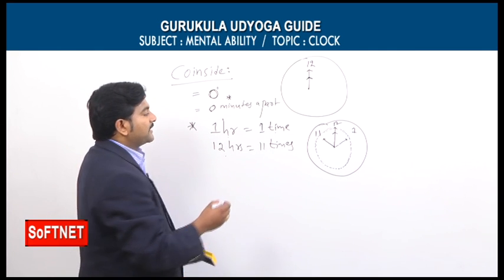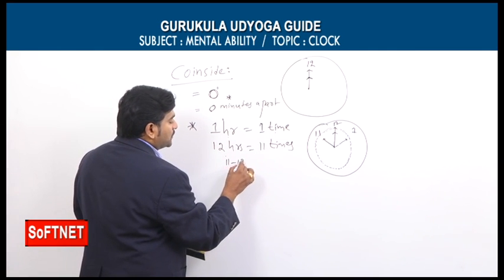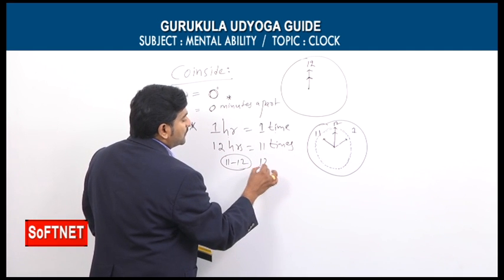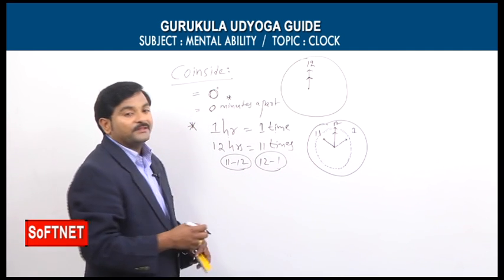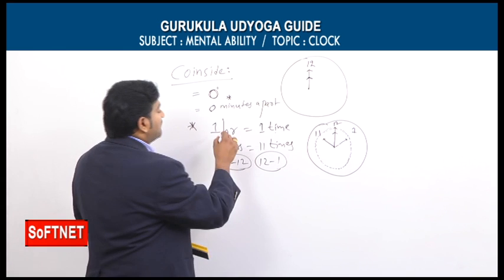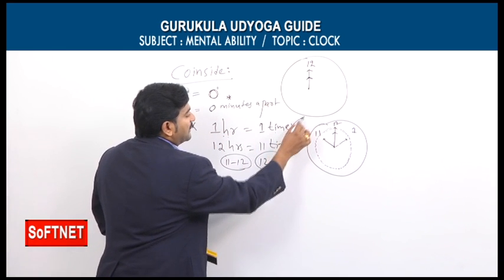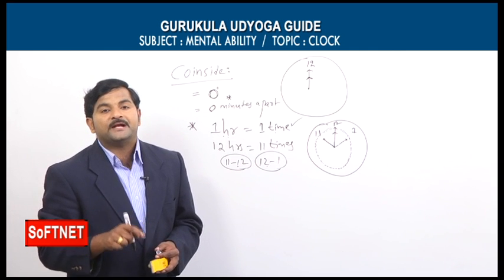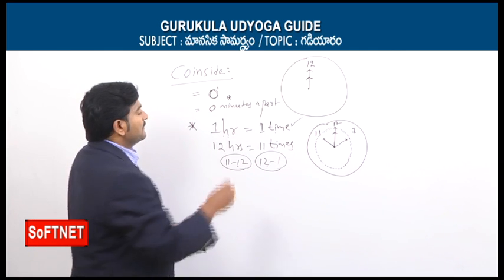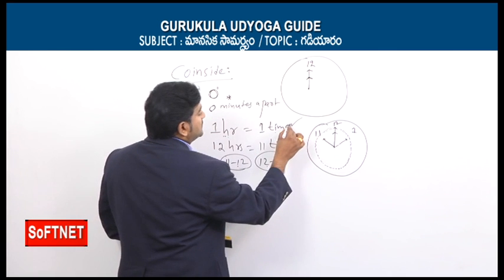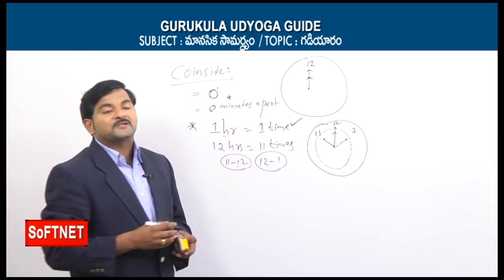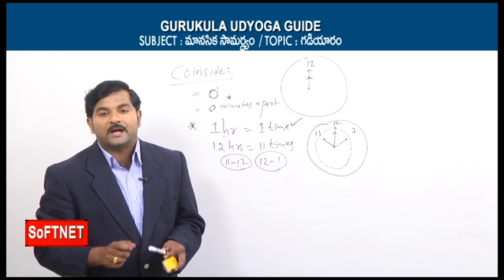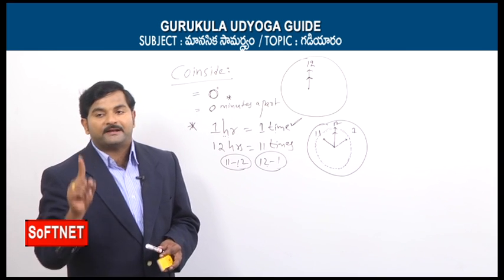That's why for 11 o'clock to 12 o'clock and 12 o'clock to 1 o'clock, for these 2 hours it could be 2 times, but they coincide only one time. That's why for every 1 hour, two hands coincide one time, but in the span of 12 hours, two hands coincide only 11 times.